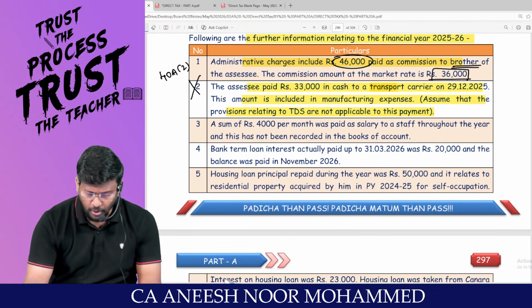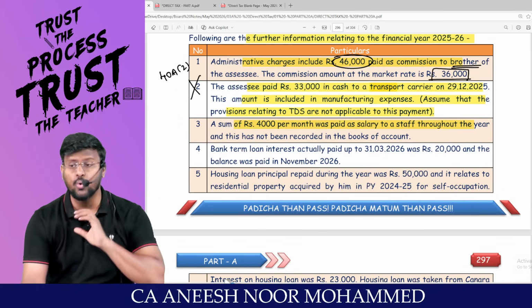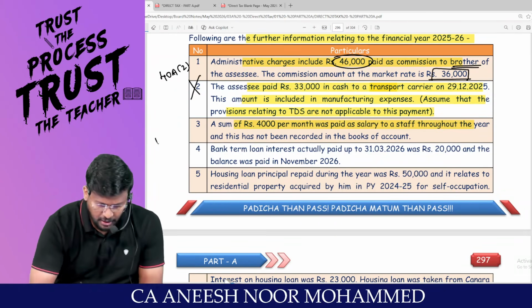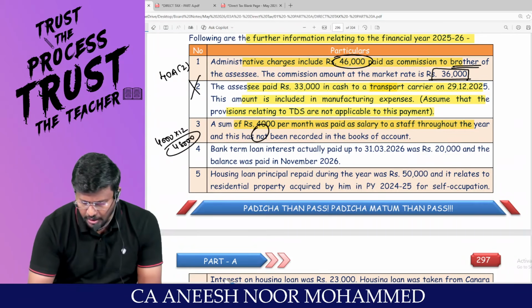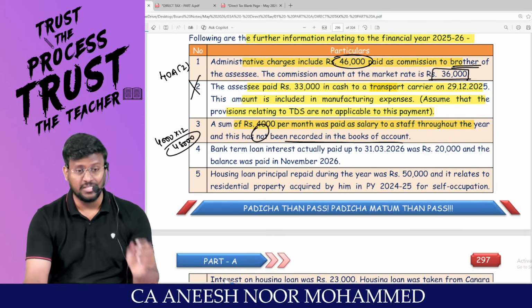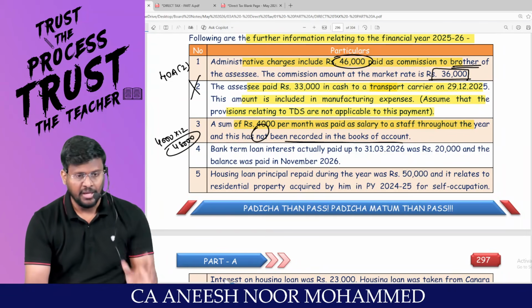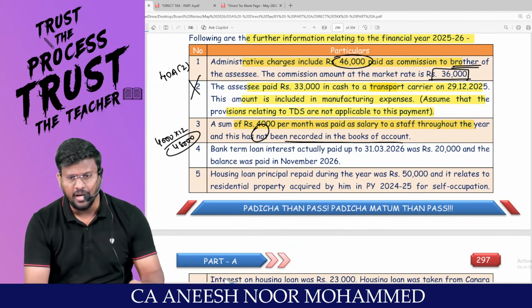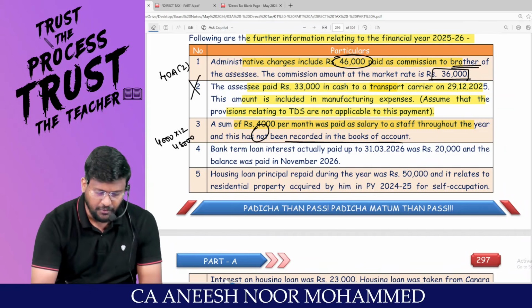A sum of 4,000 per month was paid as salary to a staff throughout the previous year. That means 4,000 into 12 means 48,000. Am I right? And this has not been recorded in the books of accounts. This has not been recorded in the books of accounts means an expense has not been booked. If this expense had been booked, net profit would come down. So I have to reduce this 48,000 from the net profit.